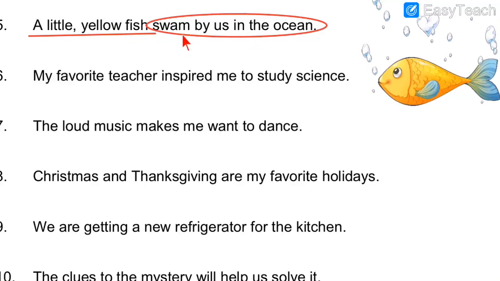because it contains extra information about the fish. What did the fish do? It swam. The word swam is the past tense of swim. So the fish swims in the ocean. The word swam is our verb. And in all the sentences I told you, there will be subject, predicate and verb.